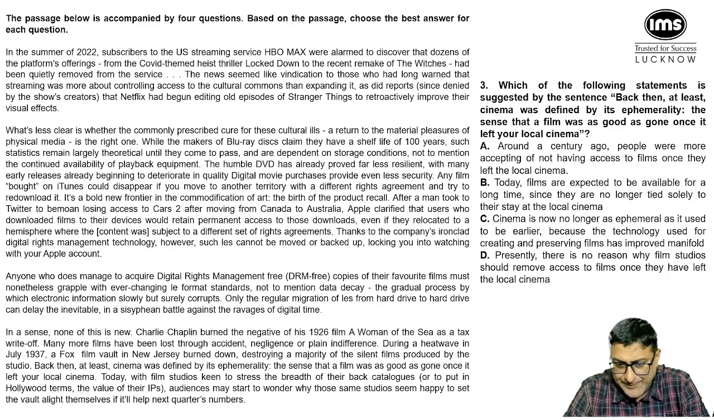Now look at option number A. It says around a century ago, people were more accepting of not having access to films once they left the local cinema. It is correct. It is not that this is not the particular correct meaning, but as the question says, suggested by the sentence. So A is the actual meaning, but what has been suggested is option number B. Films are expected to be available for a long time. Question number 3, correct answer is option number B. Clear with question number 3?